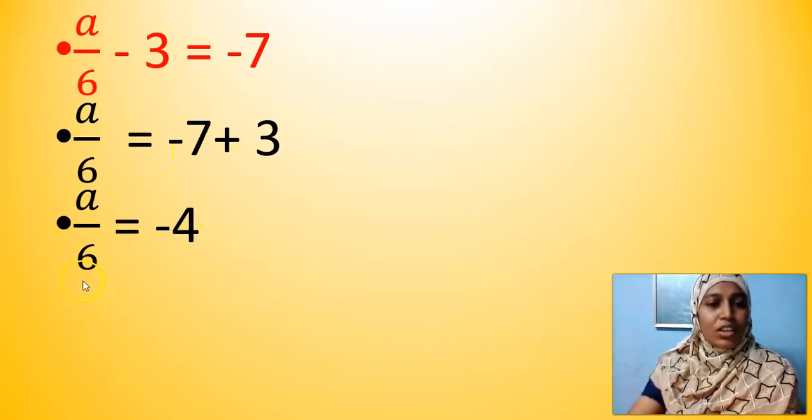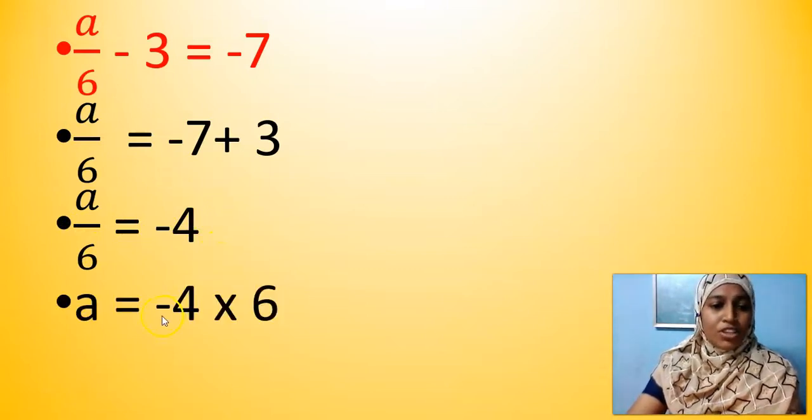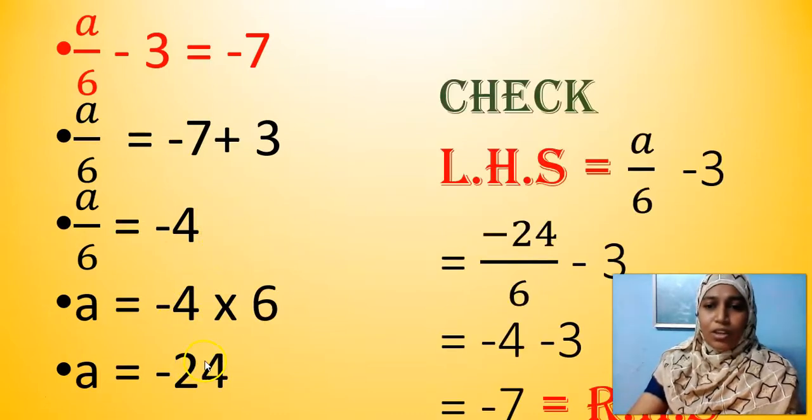Now how to transpose this 6 to the right hand side? It is in division. So when it comes to this side, it comes in multiplication. So what will be the value of A? A is equal to minus 24.